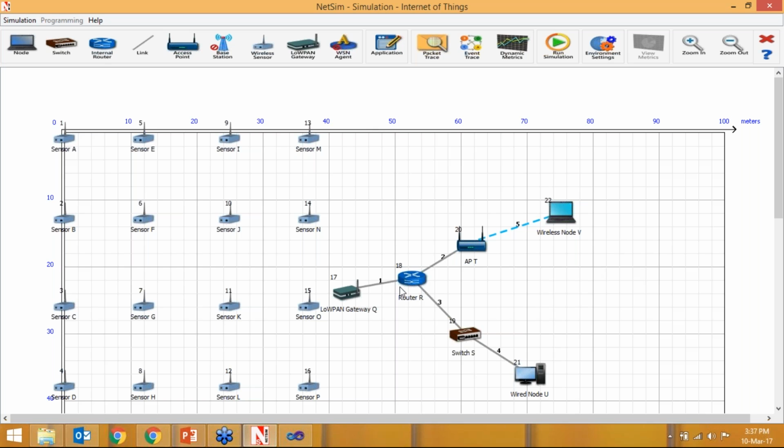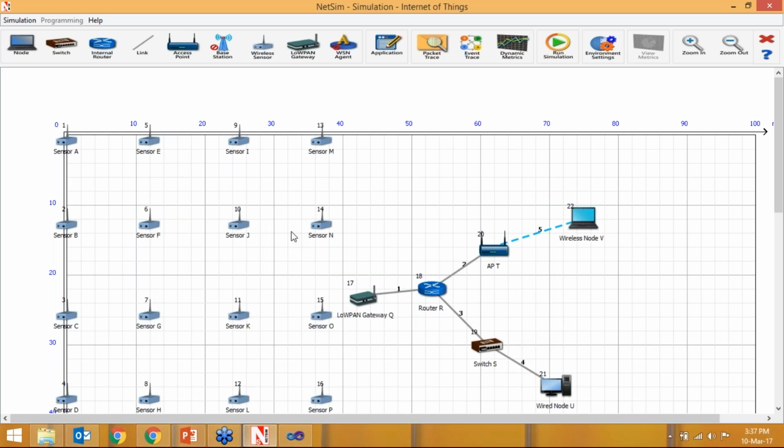Okay. So in wireless sensor network, we are having the sensors and the sink node. Sink node is getting the data. Now in IoT, your sensing data can be stored in some other location. Either it can be wireless or wired. Okay. So now we send some packets, some sensor applications, let's say. So we just put an application tab here.